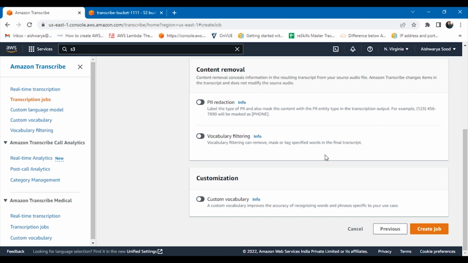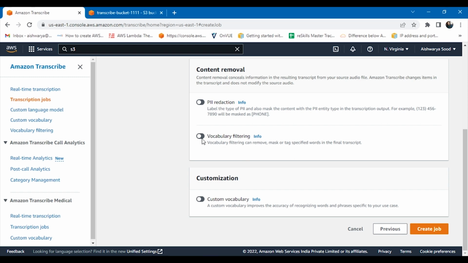Let's say an audio is being uploaded, and maybe the content is being produced for children so that they can read it. So from the audio, you want to filter out some words. Maybe you want to put an asterisk in that place so that it can be hidden, or you may want some other action in place of those words. Maybe you want them to be silenced, or anything else that you want.